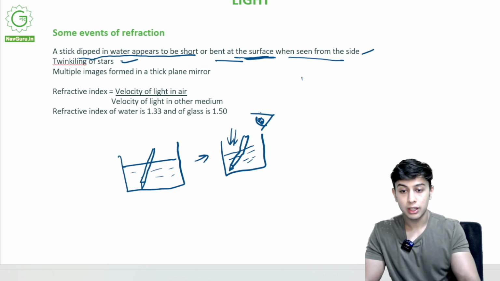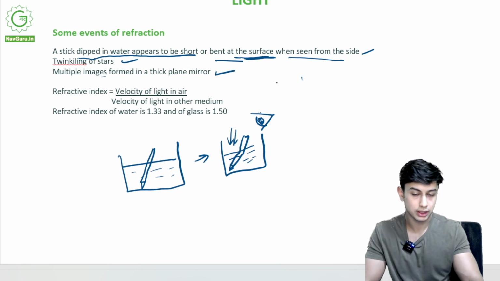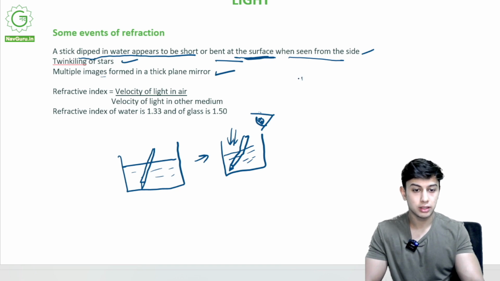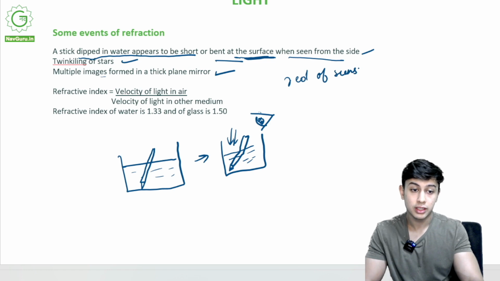Twinkling of stars, I have told you. Multiple images formed by a thick plane mirror is also an event of refraction. Other events include the red of sunset. This is also due to refraction. I will tell you how after dispersion.